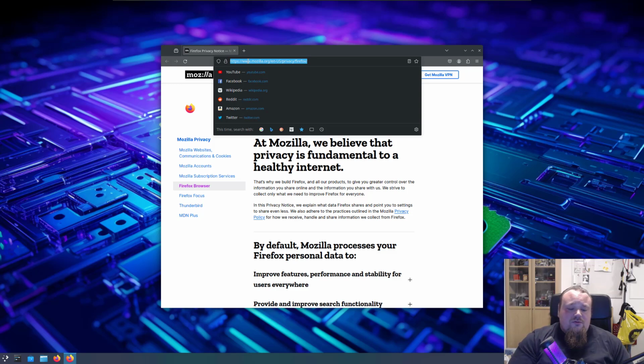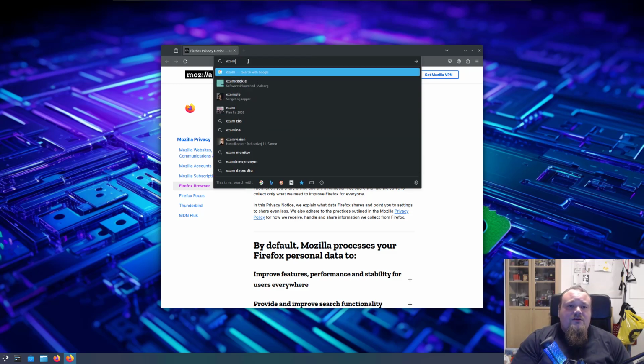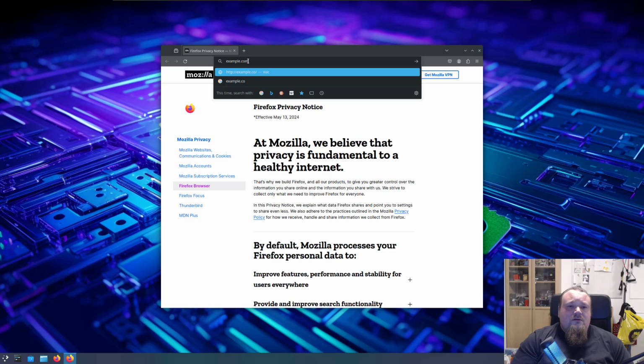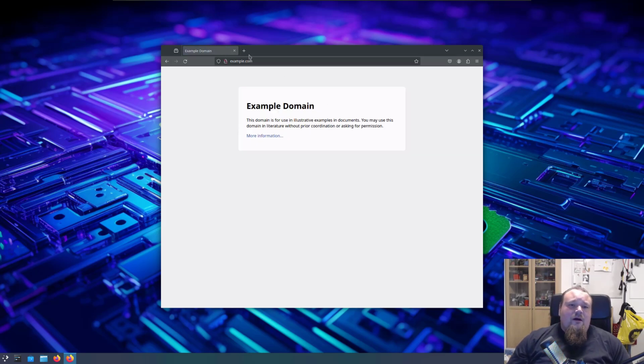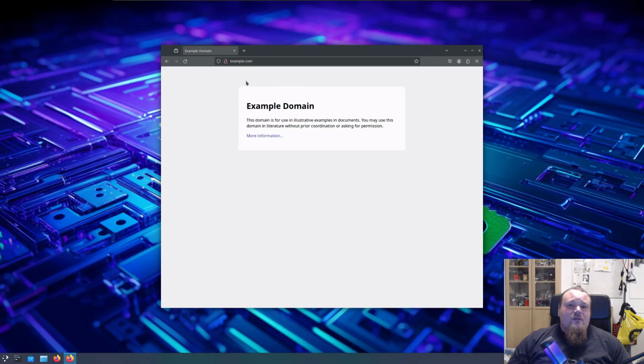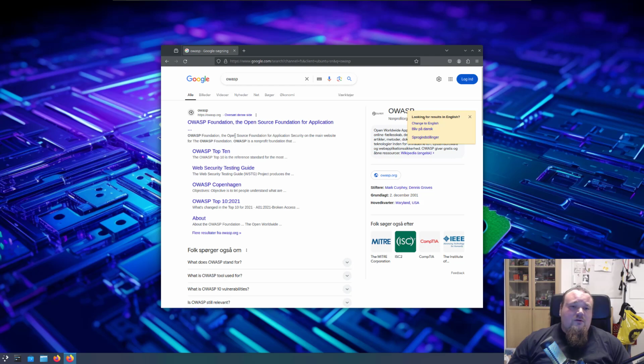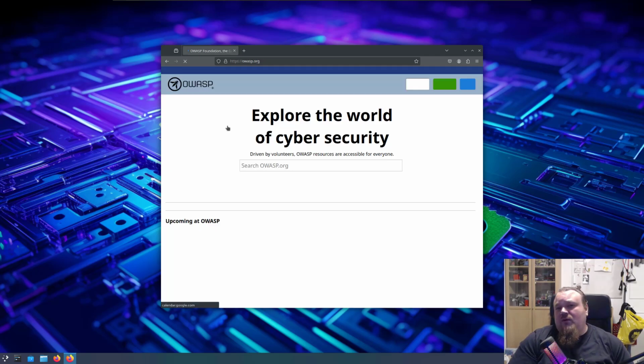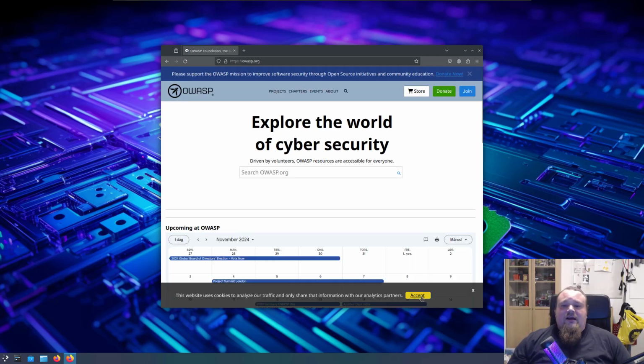Just go to any page, just like that, example.com, and we're actually browsing the internet on the machine. Also, let's search OWASP and go to this. It's running quite fast, and I kind of like that.